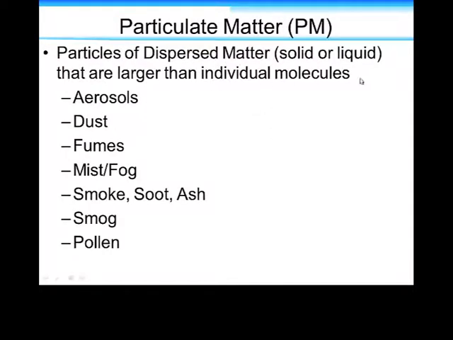Okay, now you're back. Got a little bit of information about the size of particulate matter. And when we talk about particulate matter, we're talking about dispersed matter. So not just molecules, it's more like clumps of molecules, and that can happen in dust, mists, fog, smoke, soot, smog, pollen. So this is what makes up particulate matter, and the size makes a difference because of how it interacts and how it gets into your lungs.